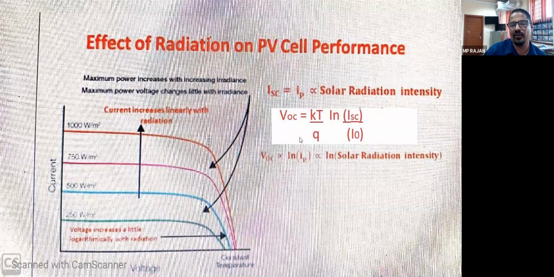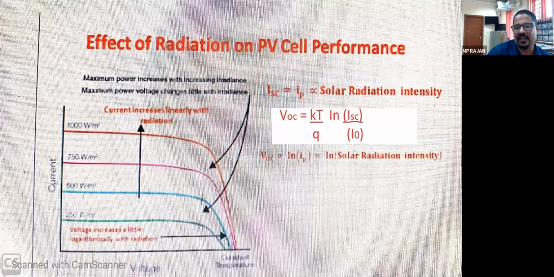For voltage, there is an equation you can see: VOC is equal to KT by Q times the natural log of ISC by I0. ISC is the short circuit current, I0 is the reverse saturation current, K is the constant, T is the temperature, Q is the charge. So of course you can see voltage also should increase along with the current, because current is increasing with the radiation. Because of radiation, short circuit current is increasing, and according to short circuit current, voltage should also increase.